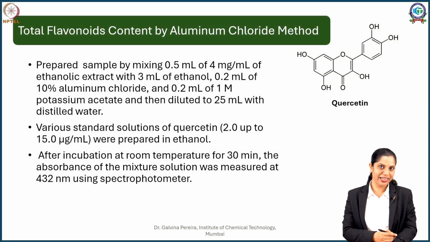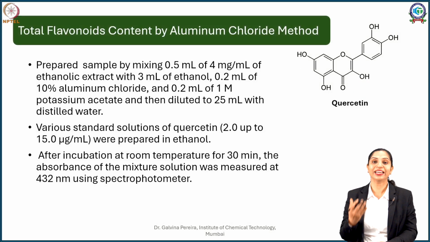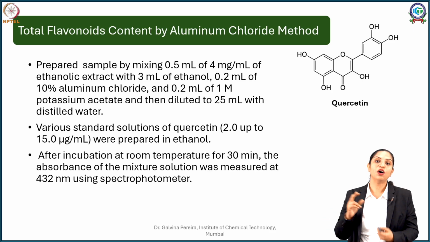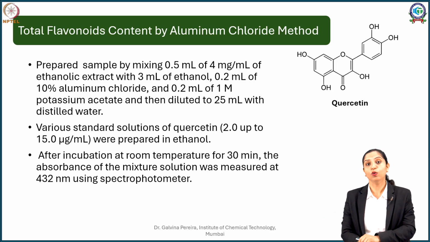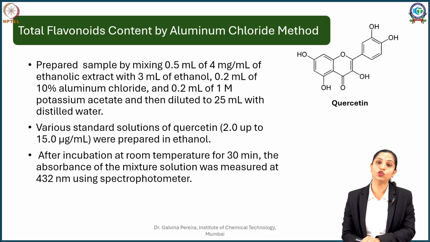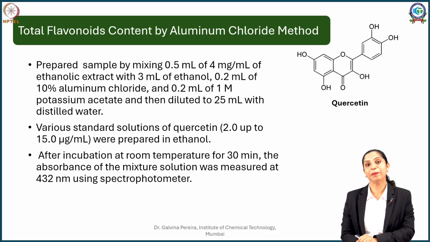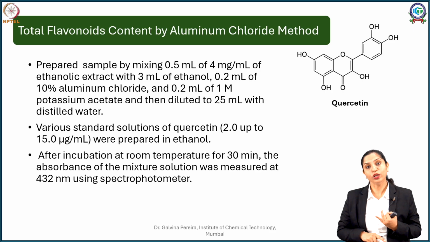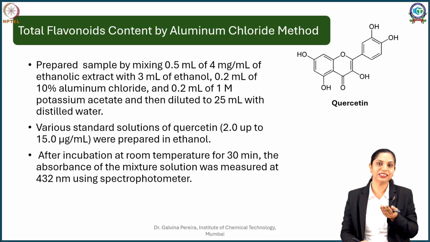In this particular test, when I have to quantify or carry out a total assay, assay means quantification of flavonoids, I can do it by preparing my sample extract. Now when I am preparing the sample extract, the most important concern for me is which solvent do I choose. Now when we did chemical tests for flavonoids, if you recollect, a very good non-specific solvent for extraction of flavonoids, both aglycones as well as glycosides, can be extracted using ethanol as